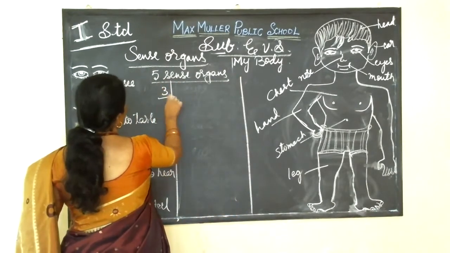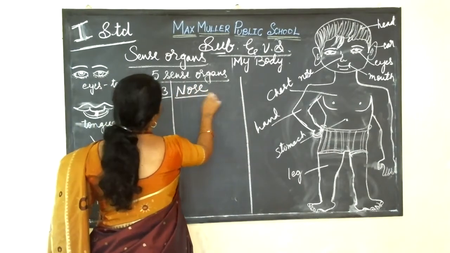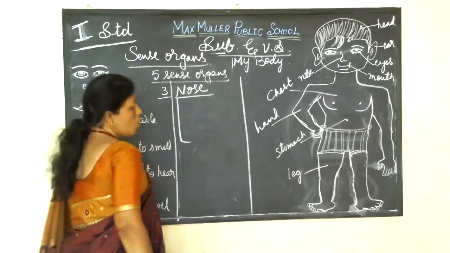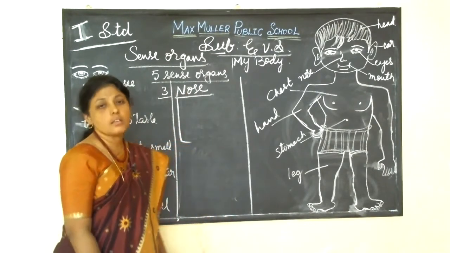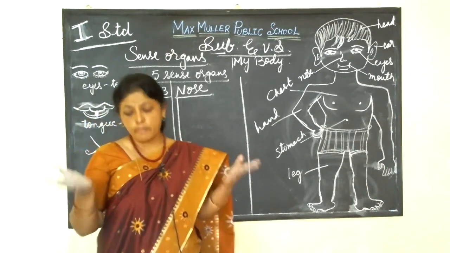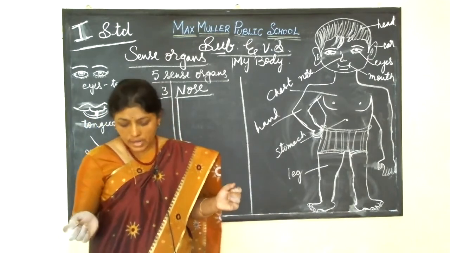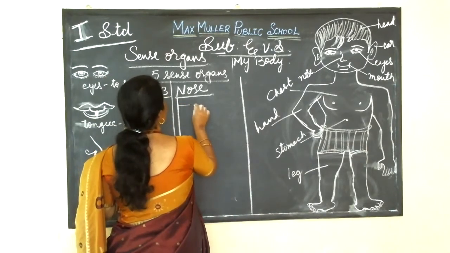So the third organ is the nose. The nose helps us to smell things, that is good or bad. Isn't it, children? Yes. So the nose first helps us to smell.